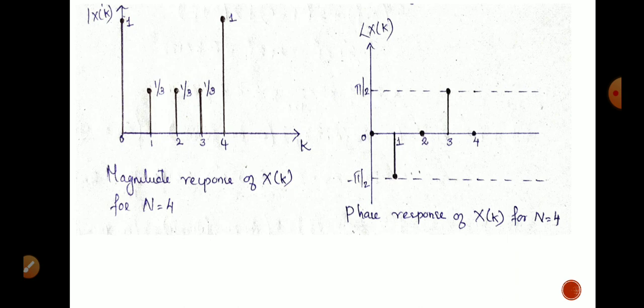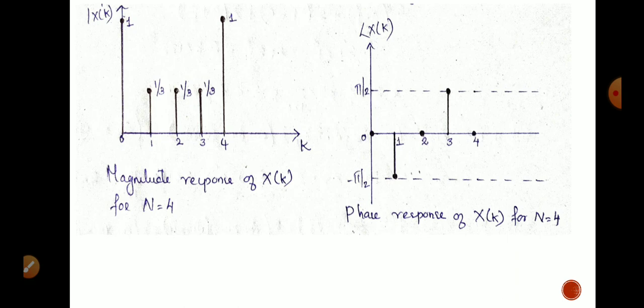Here we are taking the samples at the positions k equal to 0, 1, 2, 3, and from 4 onwards it is going to repeat. We get the value at sample k equal to 0 as 1, at k equal to 1 as 1 by 3, at k equal to 2 the value as 1 by 3, and again at k equal to 3 the value as 1 by 3. So on representing k in the x-axis and modulus of X of k in the y-axis, we get the magnitude response of X of k for N equal to 4 as shown in figure A.